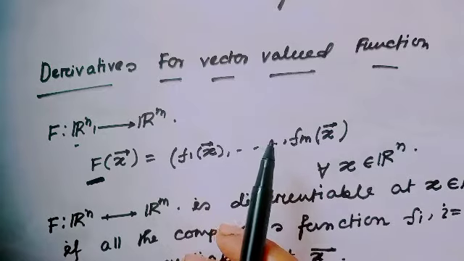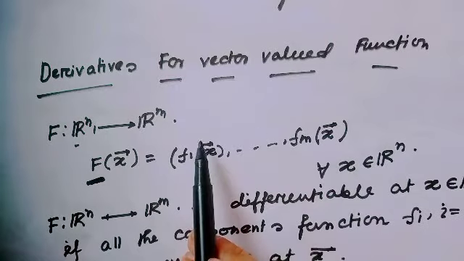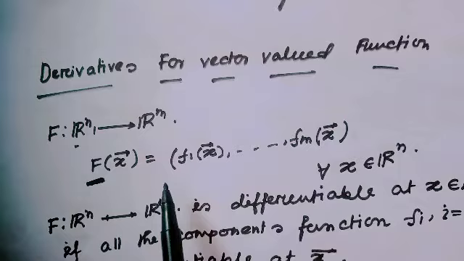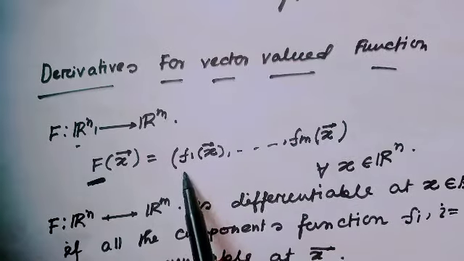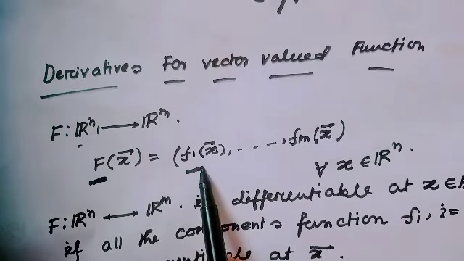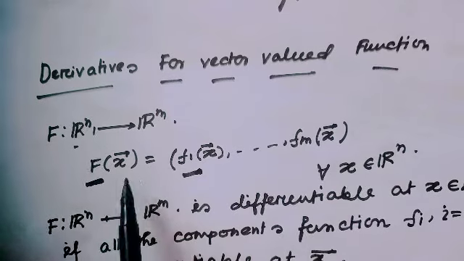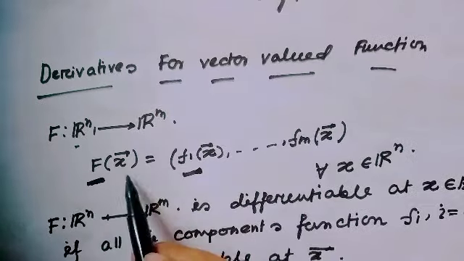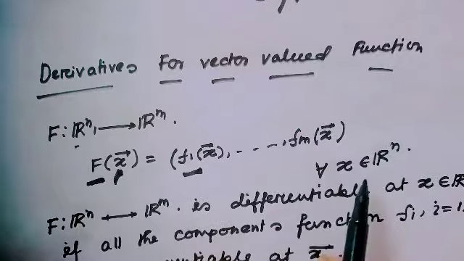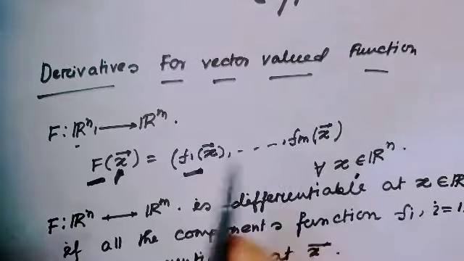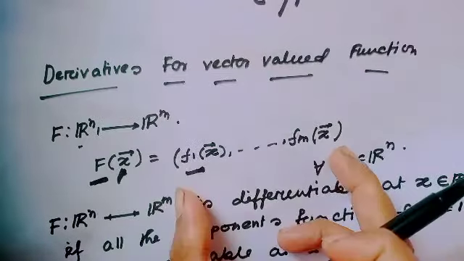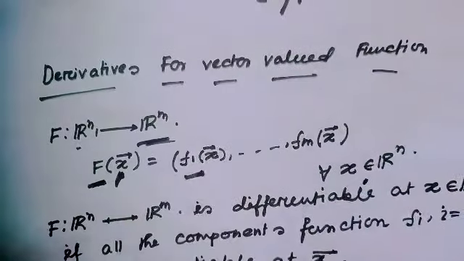In general, this is a vector valued function whose components are themselves functions from Rn to R. Capital F takes some point x in Rn and maps it to some element in Rm.